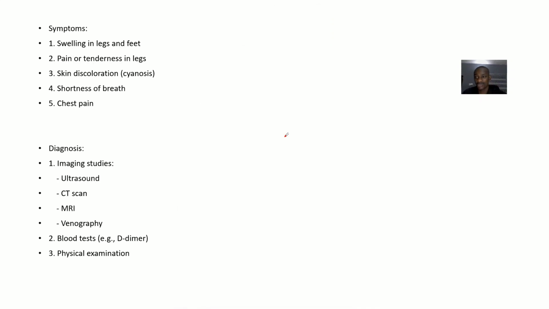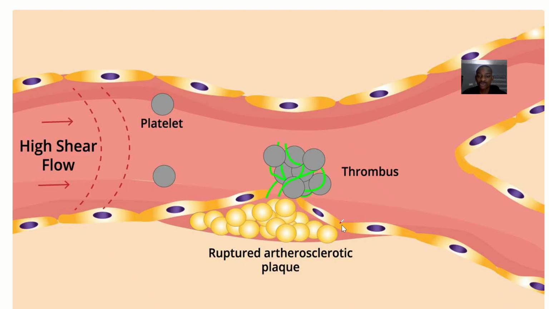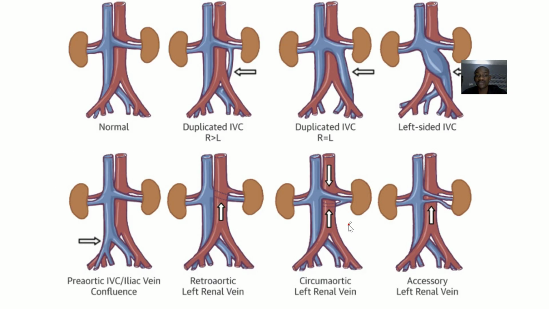What is a thrombosis? A thrombosis is when there is a thrombus formation. There is a thrombus formation right there in the blood vessel. And this thrombus formation is kind of trying to block the blood vessel halfway, or there could even be a total blockage of the blood vessel, all right?